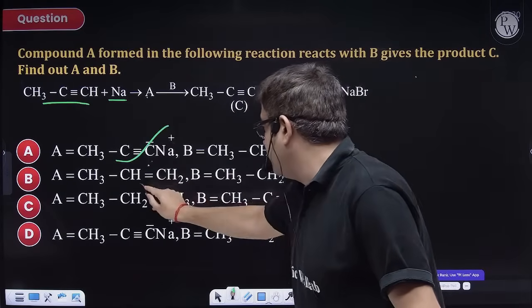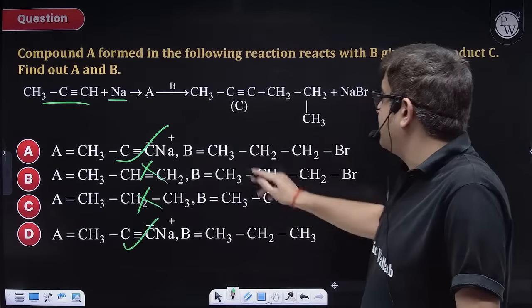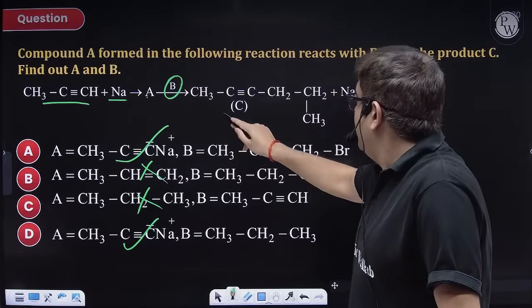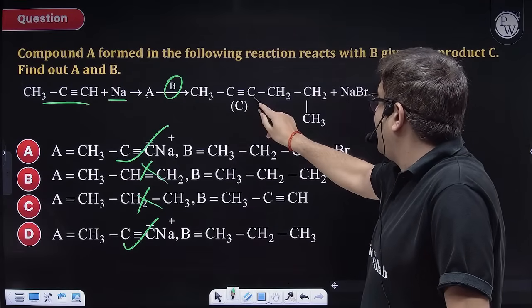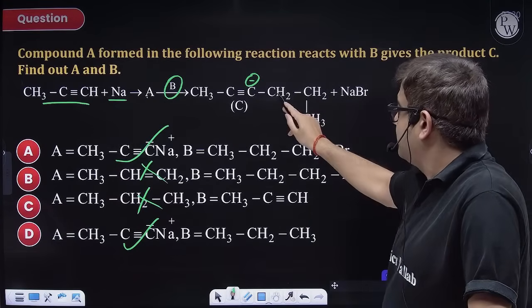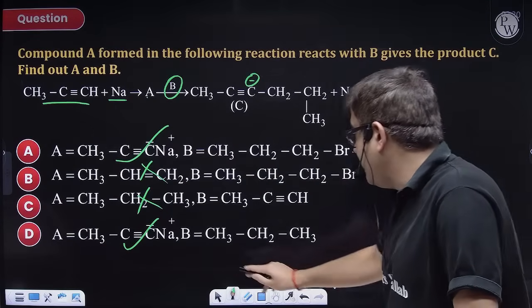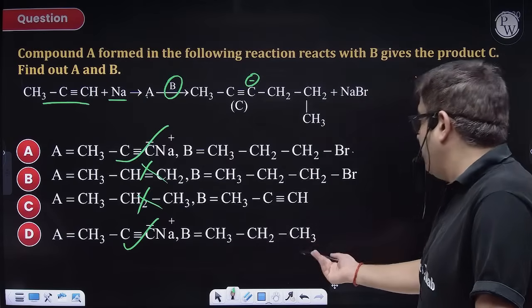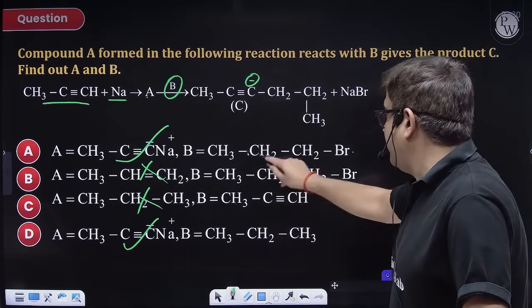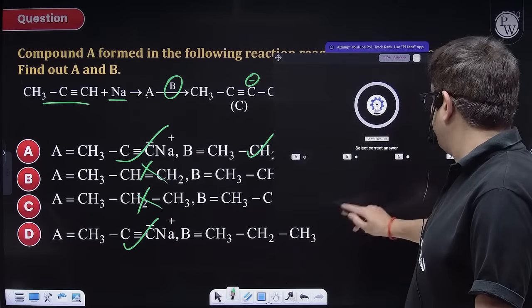This is a salt. This is not a salt. This is not a salt. This is a salt. So A or D can be your answer. Now it reacts with B to form, obviously, this alkyne, but this alkyne will be getting attached to this propyl. So it should be an alkyl halide. So a 3 carbon halide. This is a 3 carbon halide. This is not, this is alkane. It will obviously react with alkyl halide. So A will be your answer.